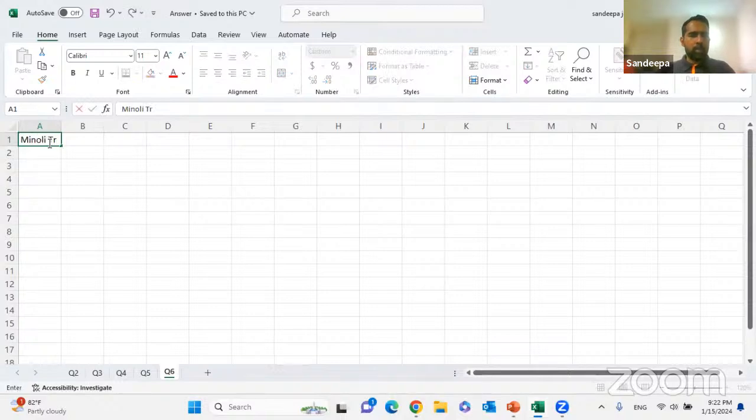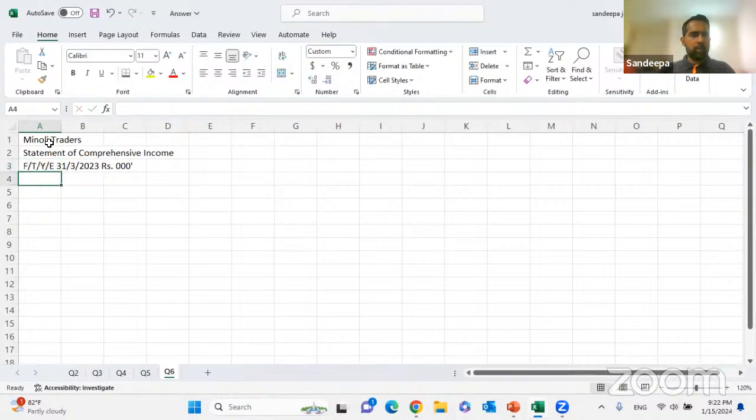Minoli traders statement of comprehensive income for the year ended 31st of March 2023. Figures in rupees thousands. You start with the revenue.